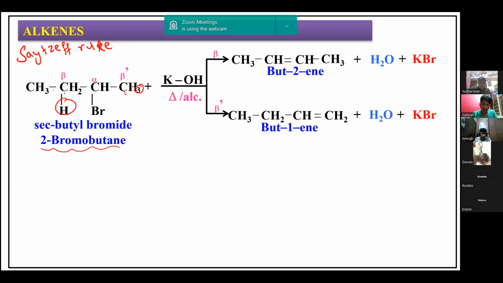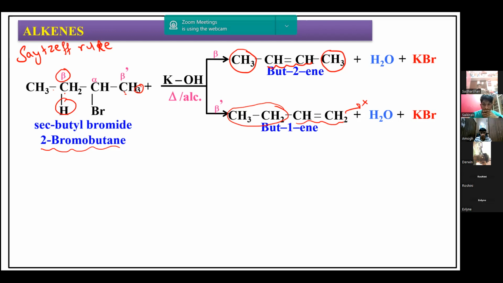What do you mean by that? When I remove hydrogen from this carbon atom, I get this product. If you take the double bond here, around this double bond we have one methyl group on one side and one methyl group on the other side, so either side we have alkyl groups. But if you take this double bond, we have only one ethyl group on this side, and on the other side we don't have any alkyl groups.